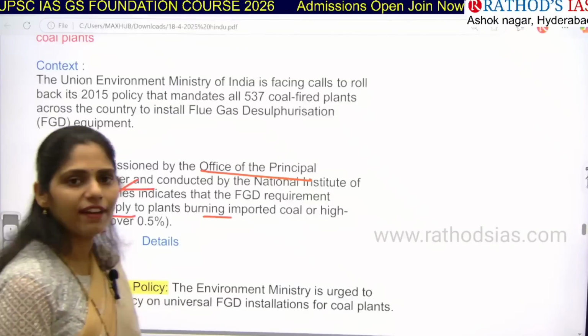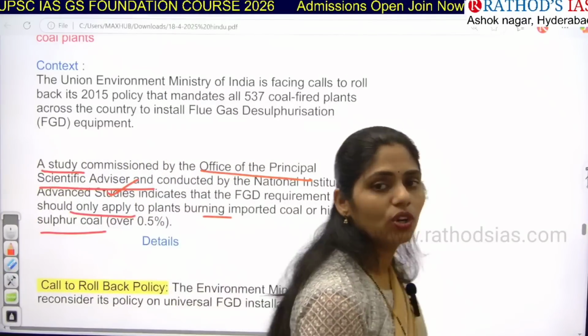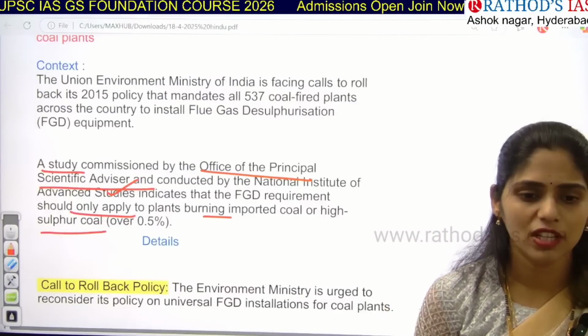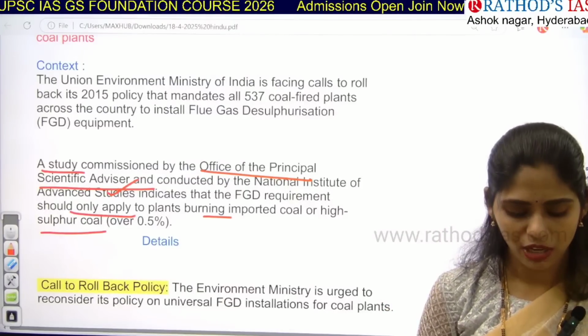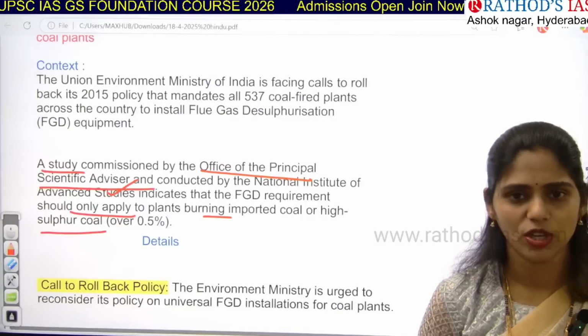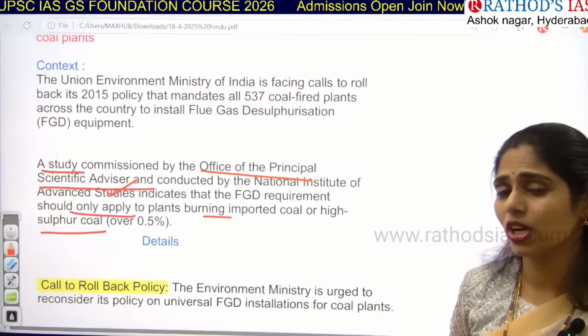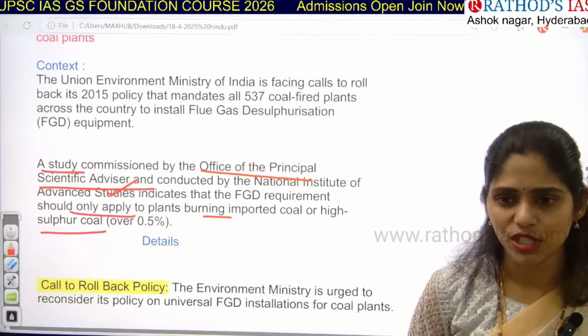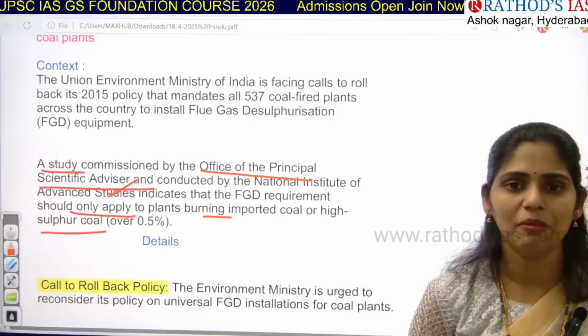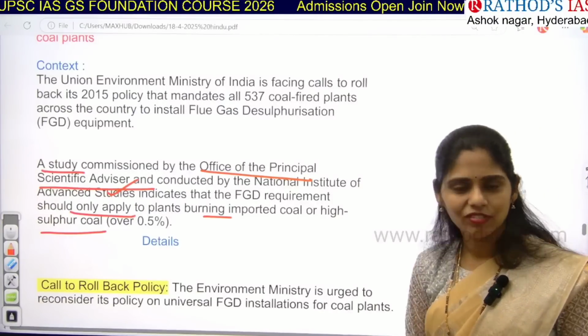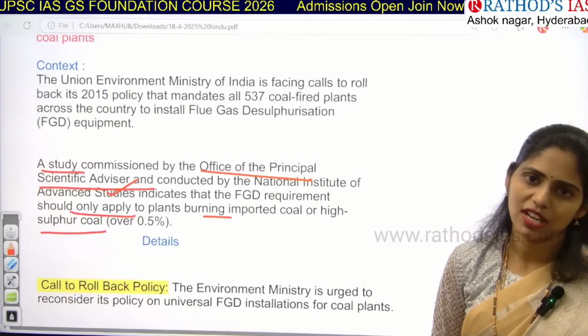So we have around 537 coal-fired plants in India. If you want to get the technology, what happens? There will be an increase in cost for the companies, right? If they have to bring that technology and install it in their power plants, is that feasible for everyone? No, there will be an increase in cost. And do we have that technology? We are at a very, very nascent stage now.